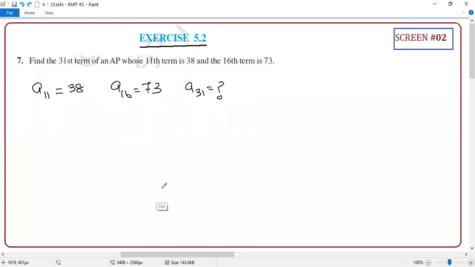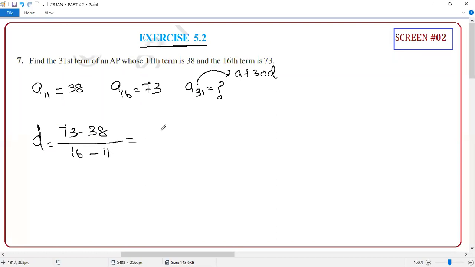I want A31. What is A31? A plus 30D, correct or not? You need A and D. What can you find immediately when any two terms are given? D. D is equal to the term difference upon the position difference. 73 minus 38 upon 16 minus 11. What is the answer?